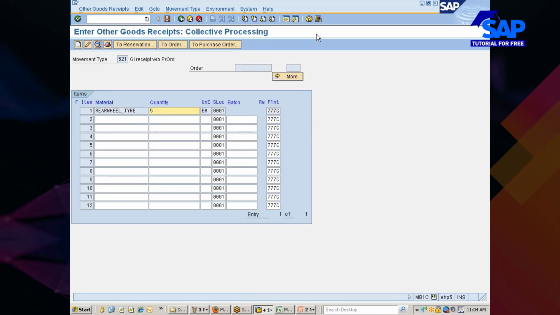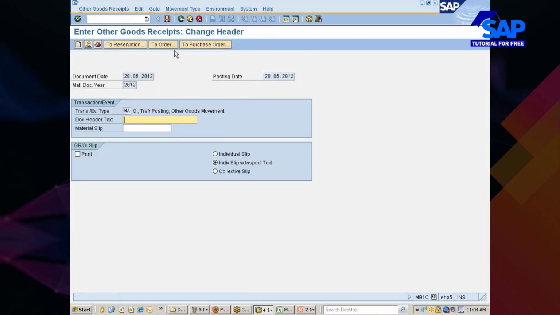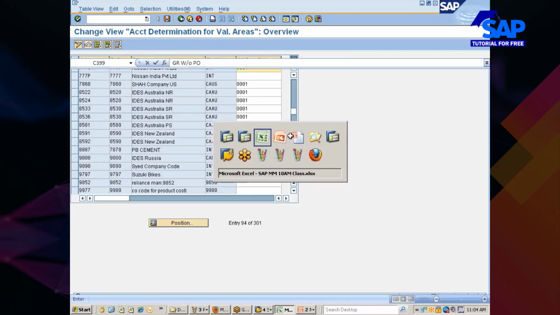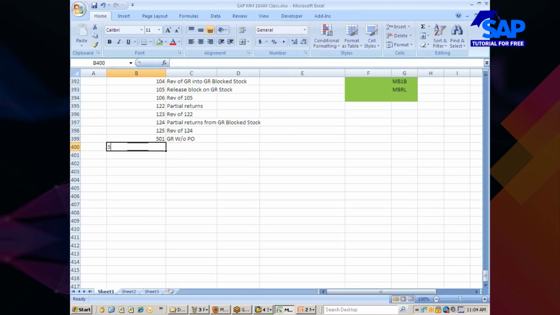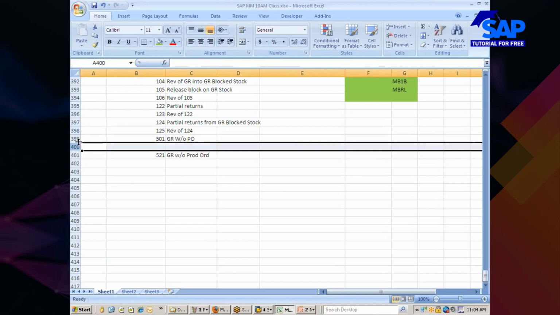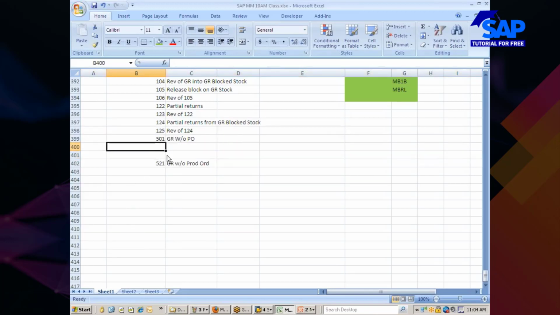So what is the movement type for the goods receipt without PO? 521, right? 521, GR without production order. You will have a few more things here, although I am not specifying. I want you guys to fill these gaps.